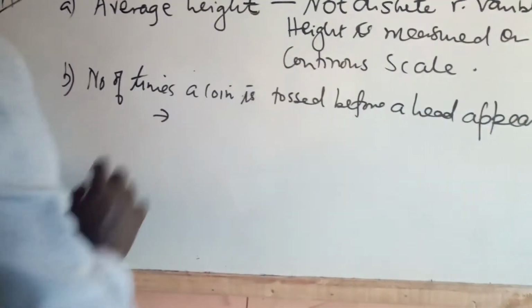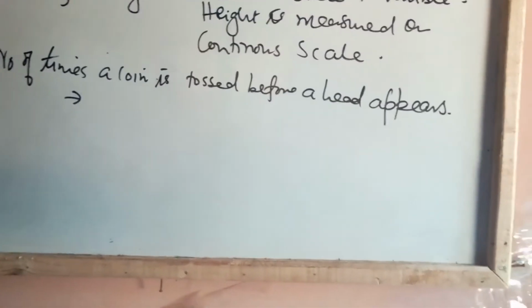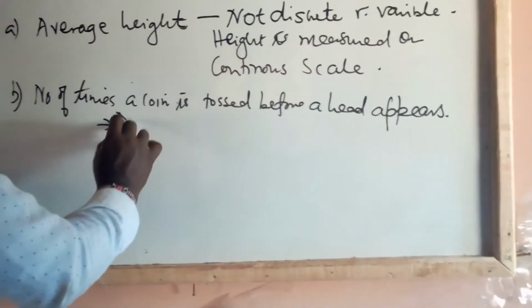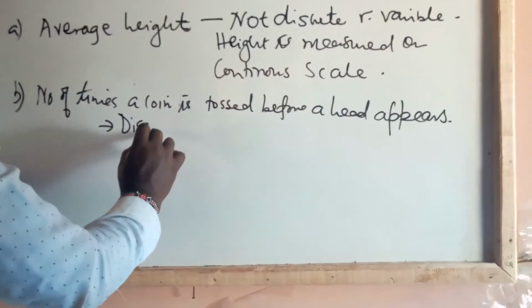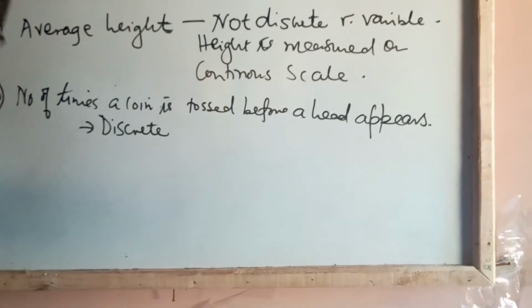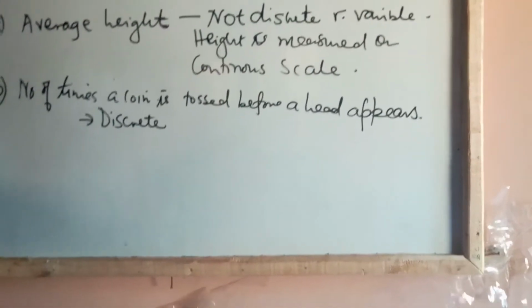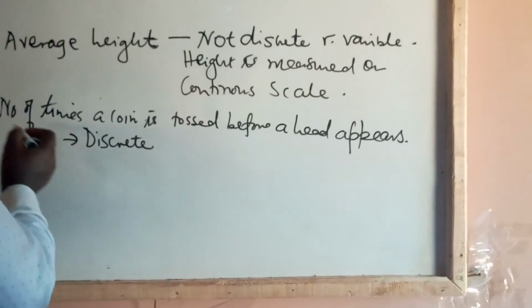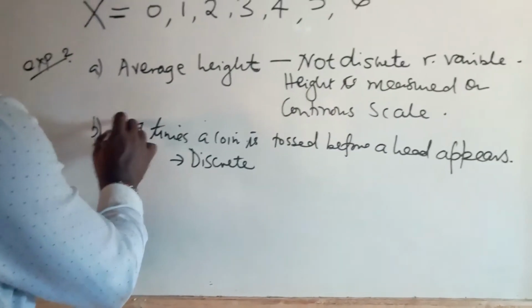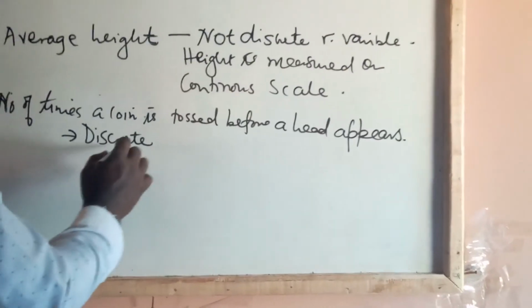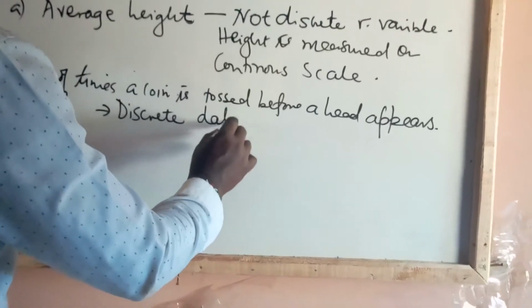This one is outrightly discrete data because we can count. We are going to talk about a discrete random variable because we are going to have discrete data.